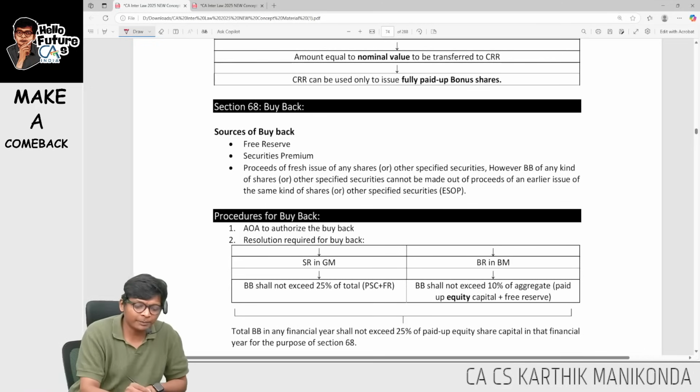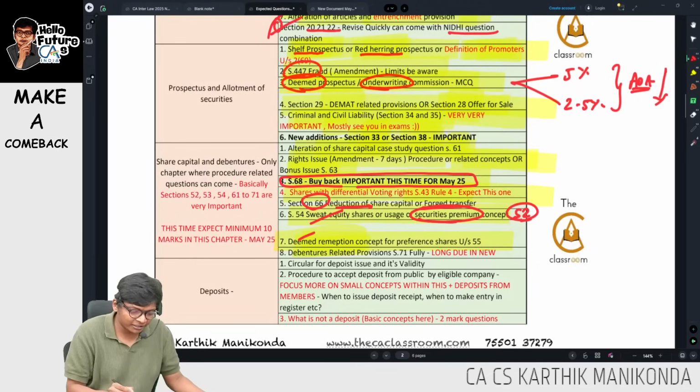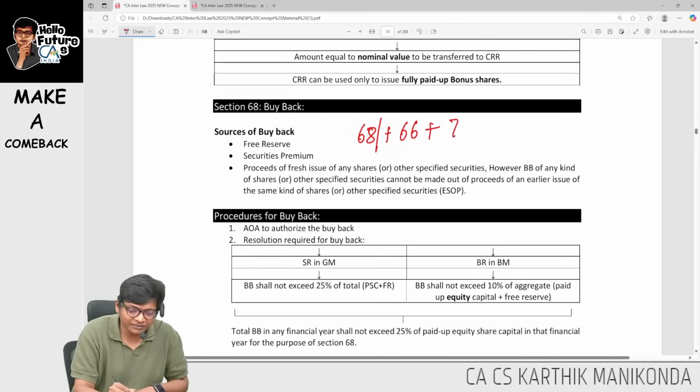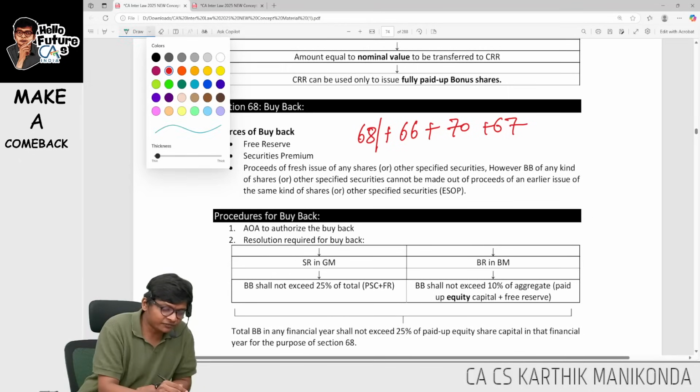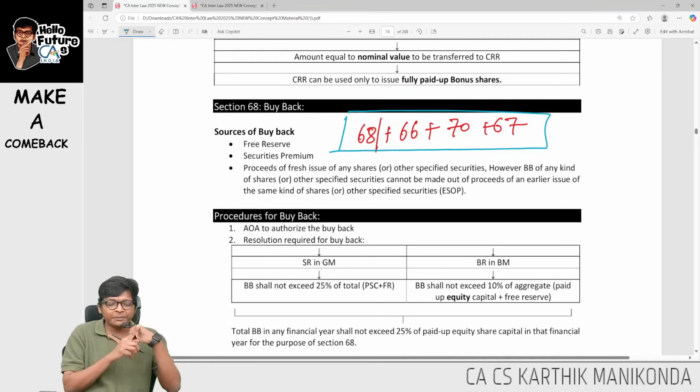When I talk about buyback, it is section 68 along with section 66. So you have to read. I gave here also, see 66 reduction of share capital along with section 70 along with section 67. These four things you have to go through, guys: 68 buyback, 66 reduction, 70 prohibition, and 67.